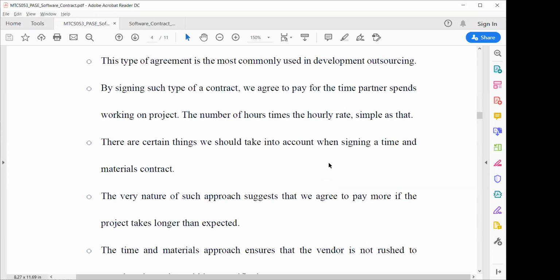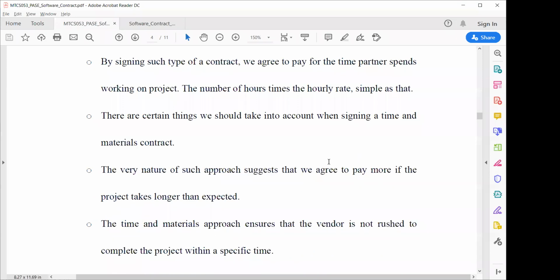The very nature of such an approach suggests that we agree to pay more if the project takes longer than expected. So it is a very important thing here. Suppose you are a developer developing software, and you have taken more time. Sometimes you do not have a precise idea of how much time you will require, and sometimes the client is not very sure of his or her requirement.